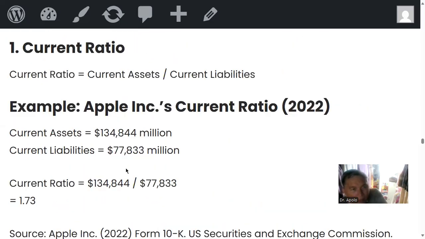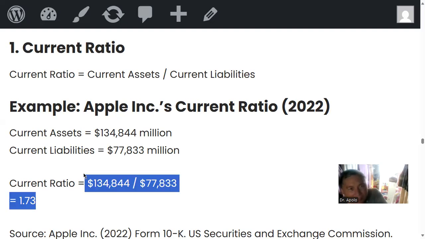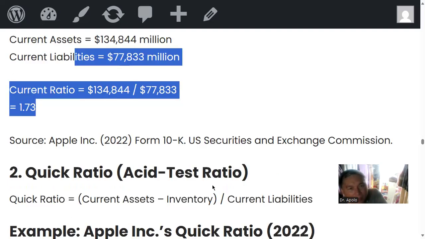How do you find it? Current assets by the liabilities. If it is equal to 1, that means the company is in an alarming state, on the verge of collapse, if it is exactly 1.0. But 1.73 is something else. 1.33 is somewhat acceptable. That's like the measure of Cpk in process capability, but 1.73 is more than enough. It's just a correlation of the statistical with the financial. So that's my opinion. Okay?